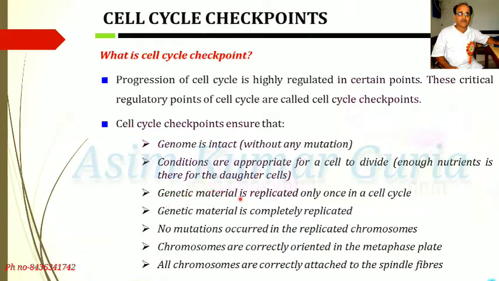Genetic material is replicated only once in a cell cycle. Genetic material is completely replicated. No mutations occur in the replicated chromosomes. Chromosomes are correctly oriented in the metaphase plate. All chromosomes are correctly attached to the spindle fibers.